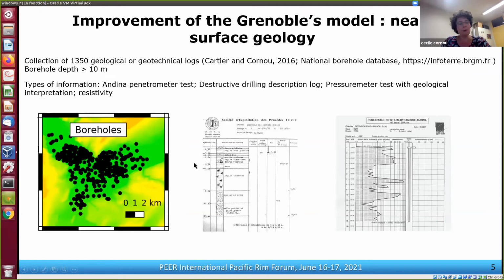So our geologists spent quite some time to analyze this data, because we have it on paper, we have no digital information. And here is a map showing the location of the boreholes that were collected over the last years.